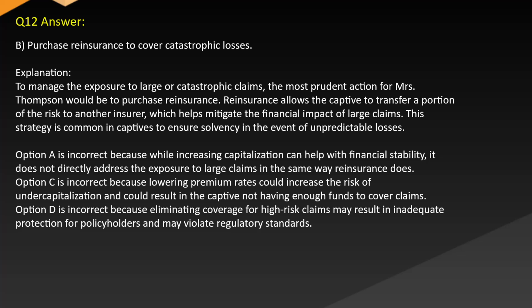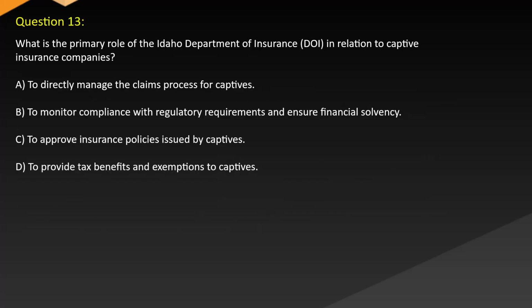Option A is incorrect because while increasing capitalization can help with financial stability, it does not directly address the exposure to large claims in the same way reinsurance does. Option C is incorrect because lowering premium rates could increase the risk of undercapitalization and could result in the captive not having enough funds to cover claims. Option D is incorrect because eliminating coverage for high-risk claims may result in inadequate protection for policyholders and may violate regulatory standards.